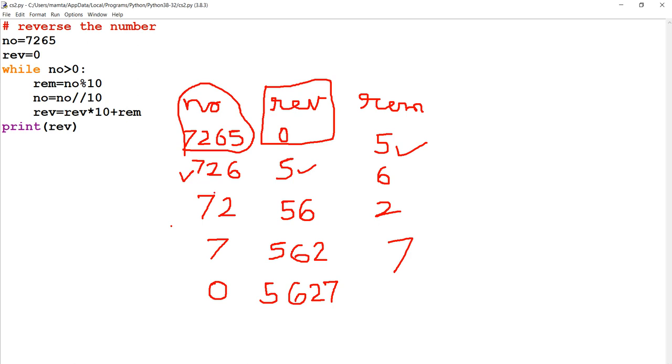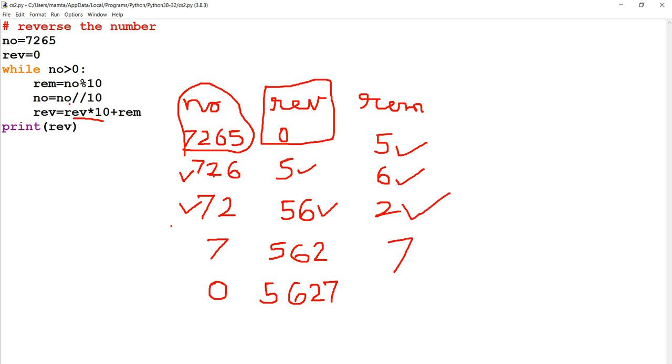After that, the condition is checked. NO greater than 0, yes, 726 greater than 0. Then again the remainder is taken out of 726, this time the remainder came as 6. Now NO floor division 10, so it will turn to 72. REV's previous value was 5, so 5 into 10, 50 plus current remainder 6. So 56 REV will store. Then NO greater than 0, yes, 72 greater than 0. Then again the remainder is taken out of 72, that is 2.